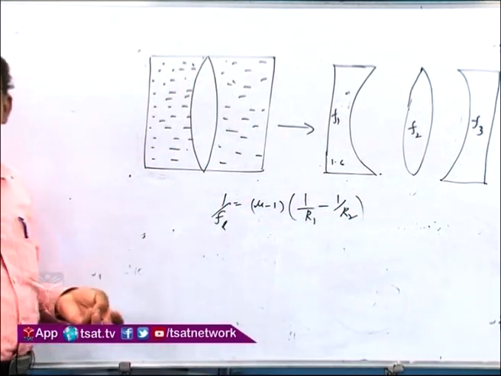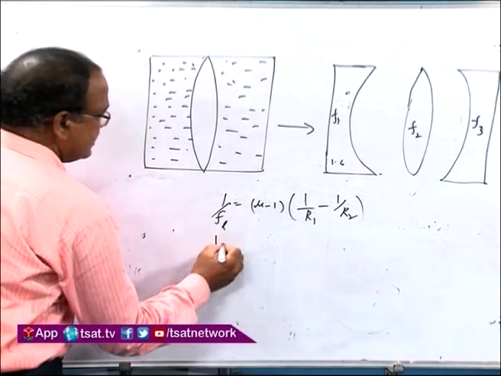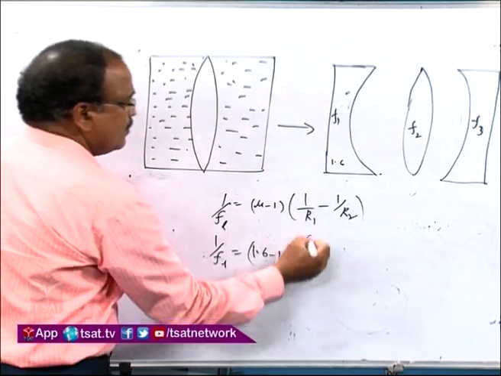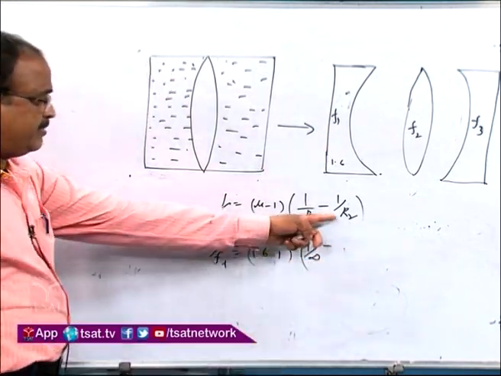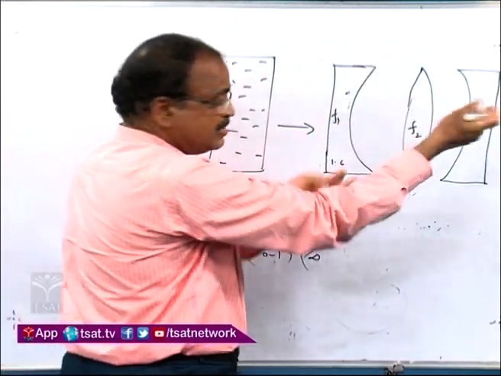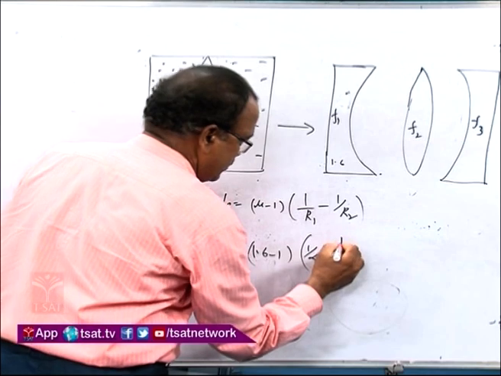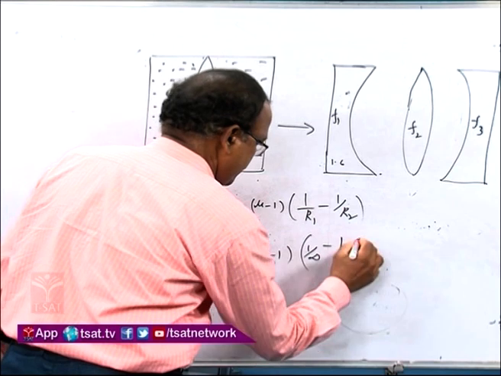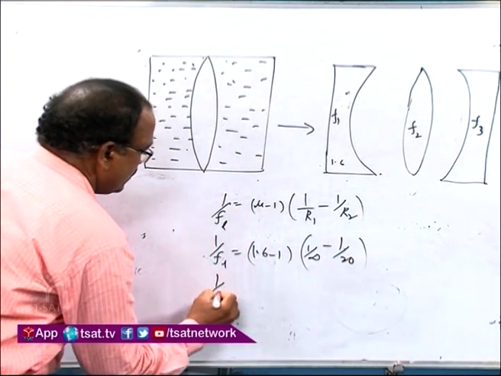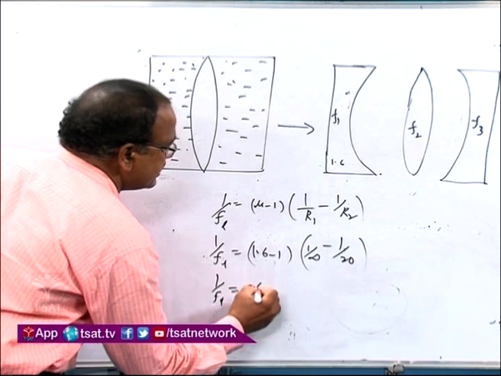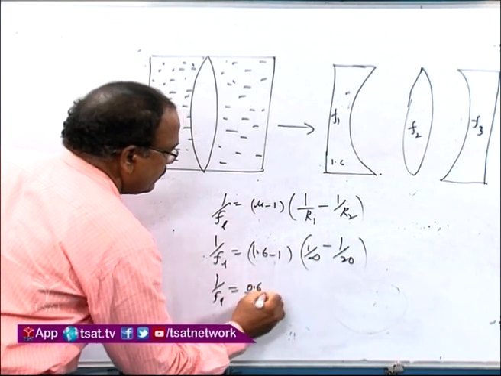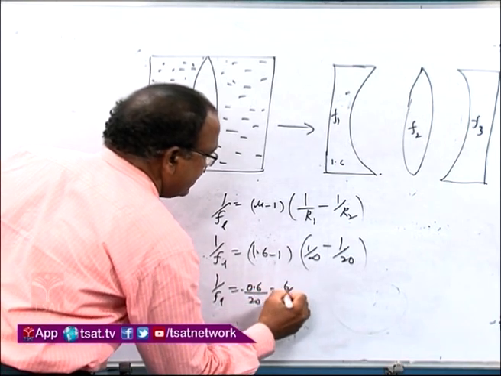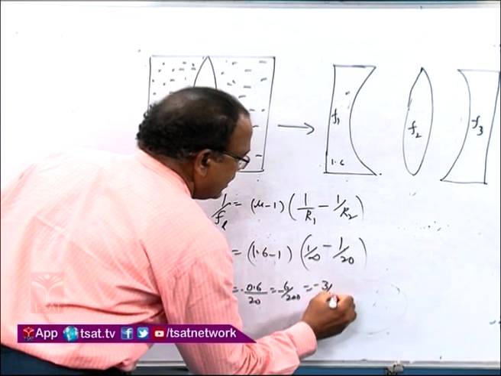Now, when you take this as 1.6 and next it is plano, infinity, and now this is the curvature in the direction of the incident ray, so what is the radius of curvature? 20 centimeters. Okay. So, now 1 by FL is equal to 0.6 by infinity, and now we will get 6 by 200 and now minus 3 by 100.